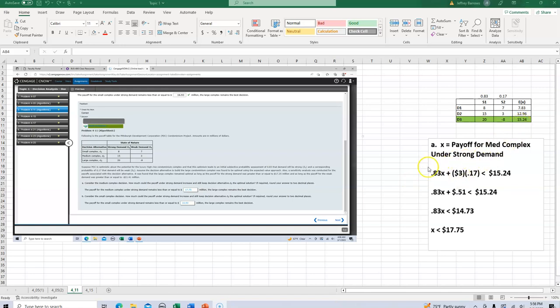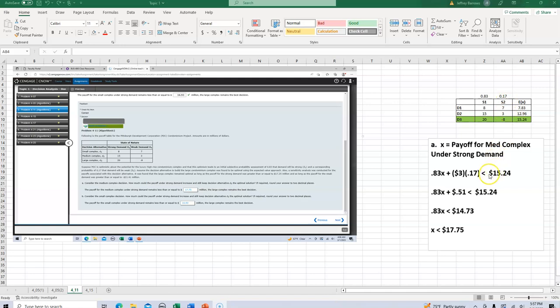So the inequality that I've set up here, this will take you back to your algebra days a little bit. Just a reminder, my variable X is the payoff for medium complex under strong demand. Assuming the probability for strong demand remains at 0.83, I have 0.83 times X plus $3 million times 0.17, again still from the table.